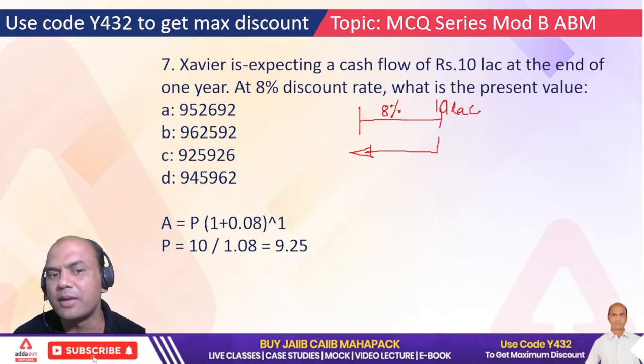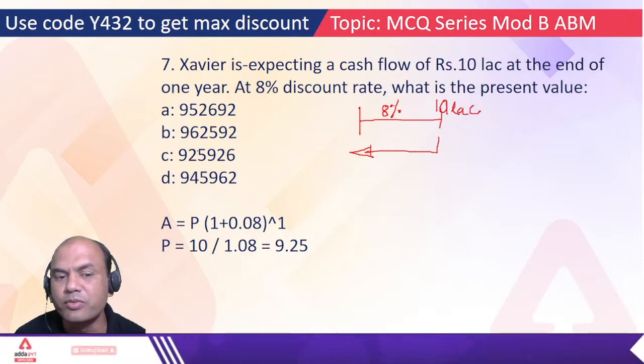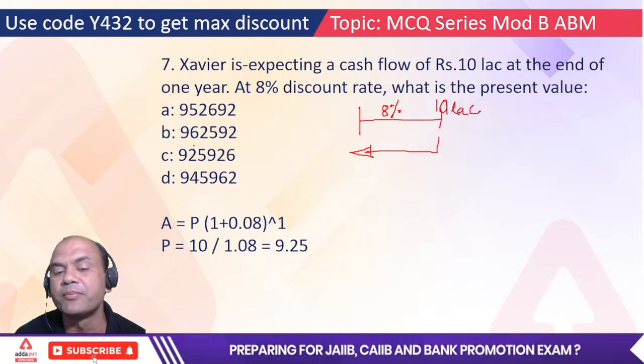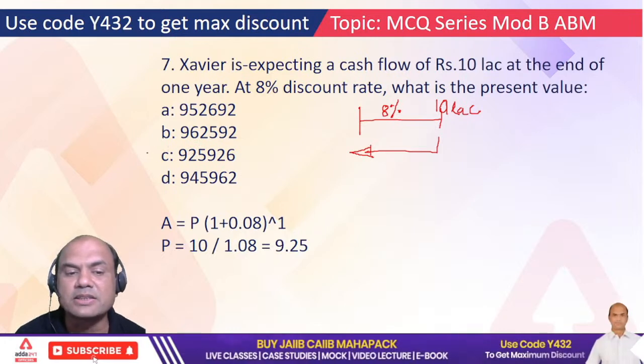What's important in CAIIB is not all these last figures. The first three figures are very important in CAIIB. So 9.25. So roughly this answer will be C.